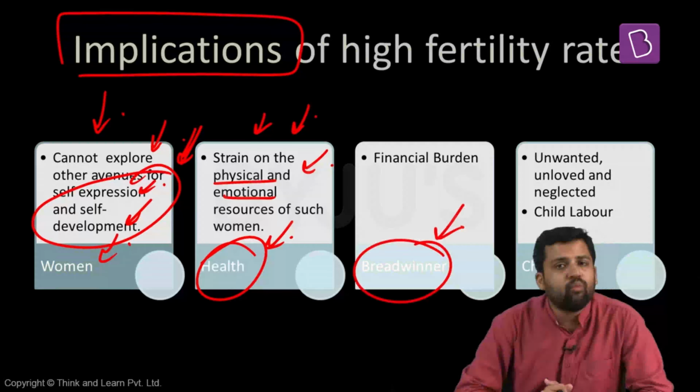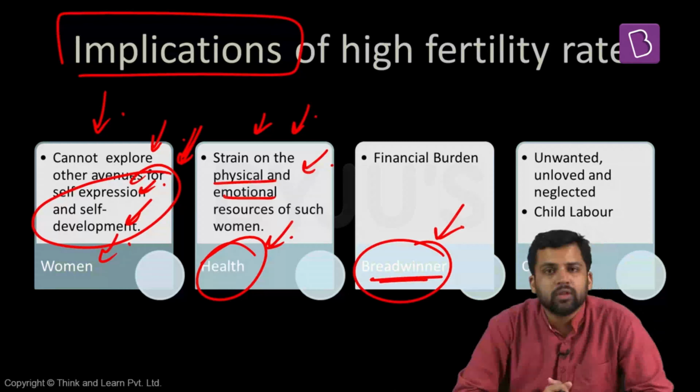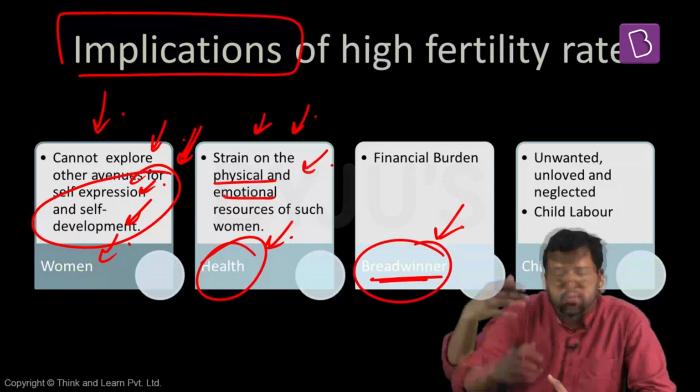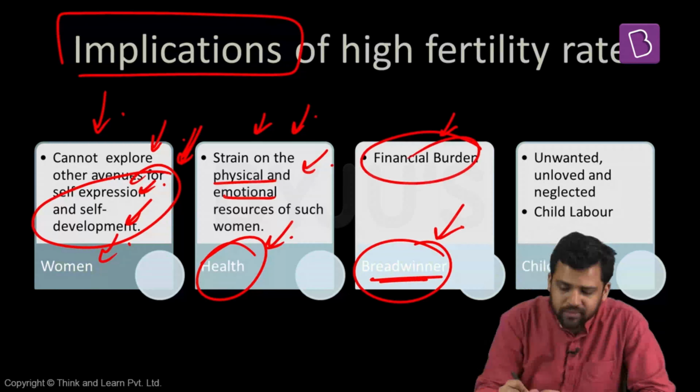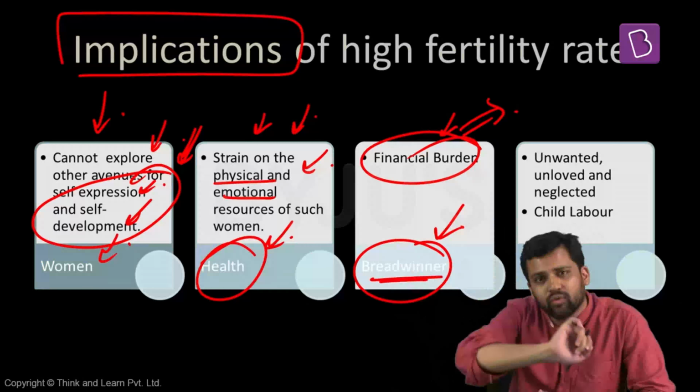Apart from this, if more number of children are there in the family, it impacts the primary breadwinner, the person who is the main breadwinner for the family. There are more constraints or there is more burden on that individual. There is more financial burden on the individual. Sometimes it can also lead to alcoholism, which can again lead to domestic violence. Those kinds of correlations are also there.